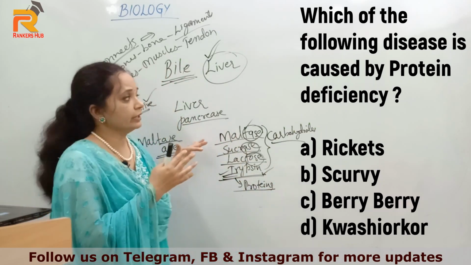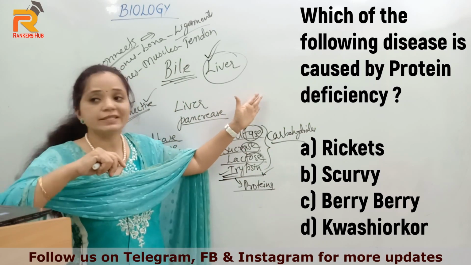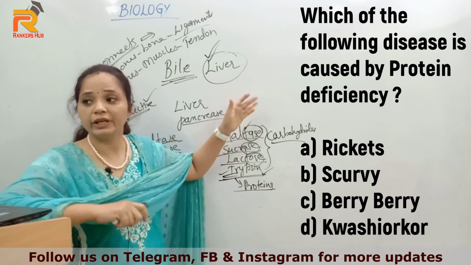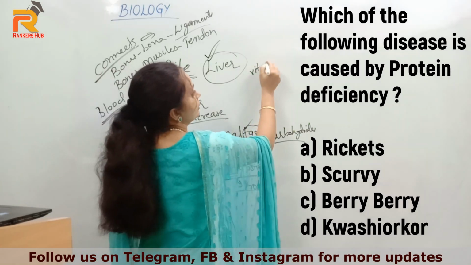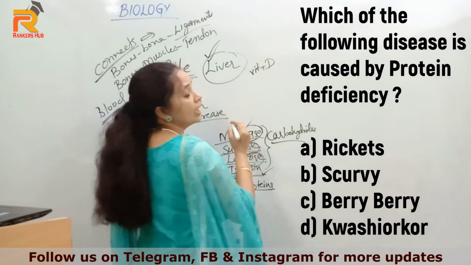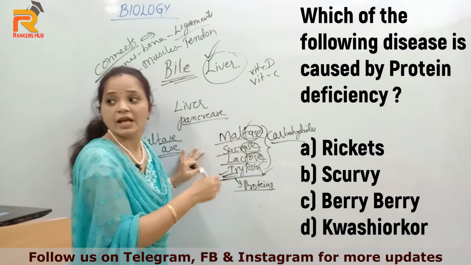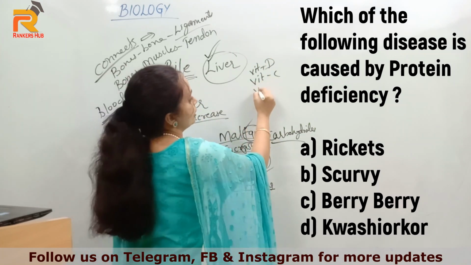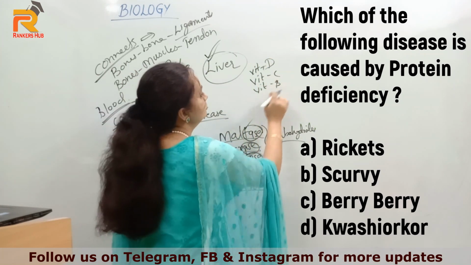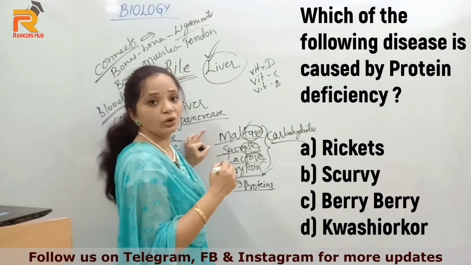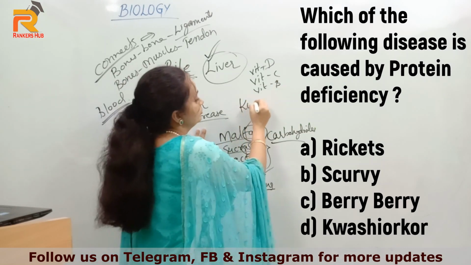So here the options they have given are different diseases like rickets, scurvy, beriberi. Rickets is due to lack of vitamin D, scurvy is lack of vitamin C, and beriberi is due to lack of vitamin B. The last leftover option is kwashiorkor.